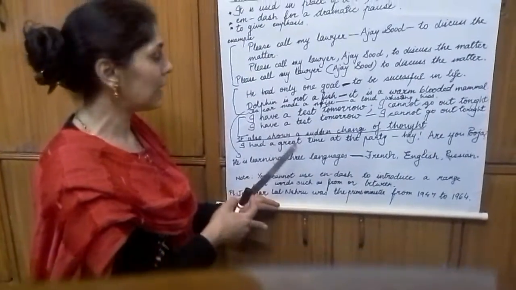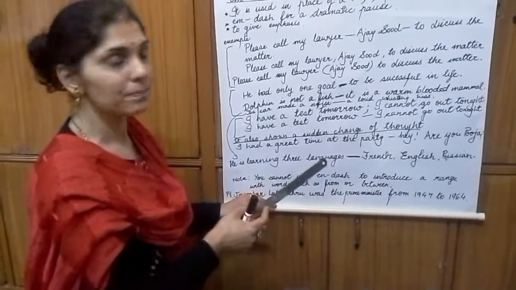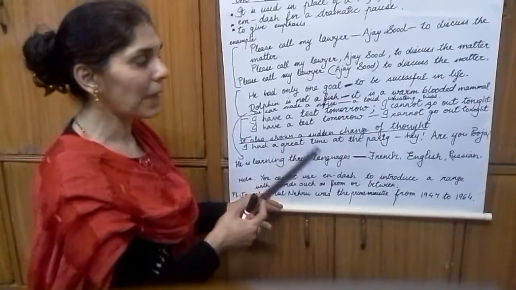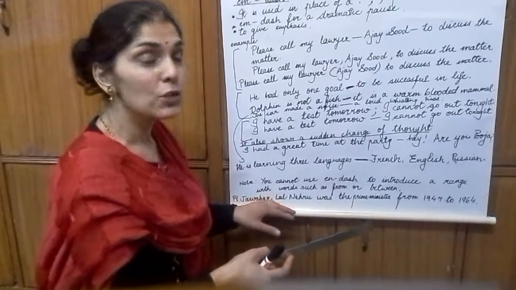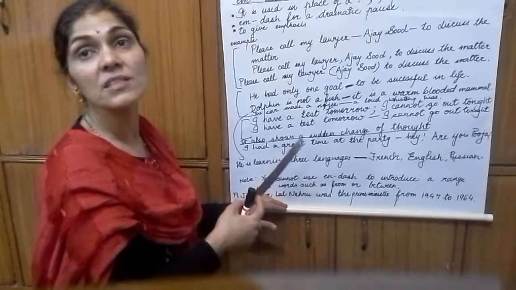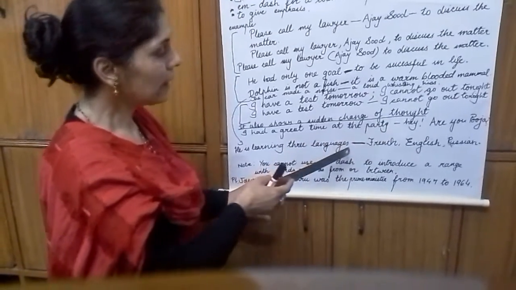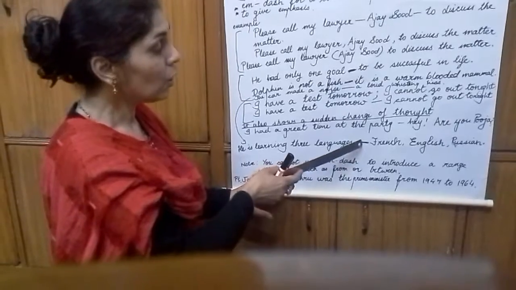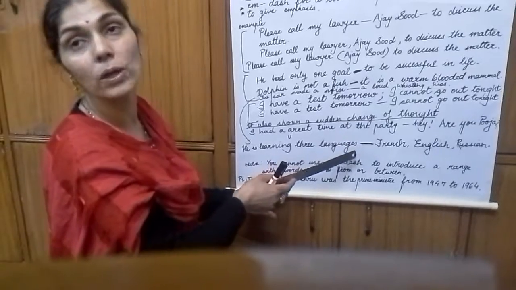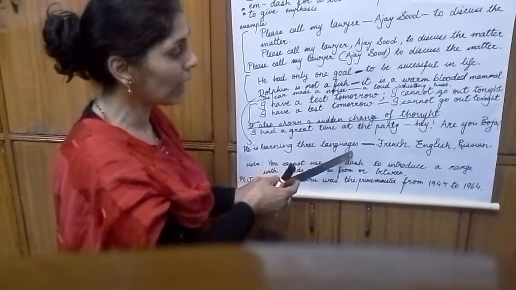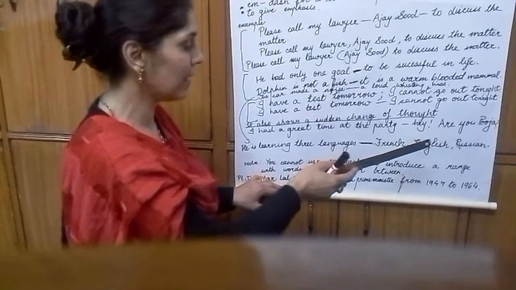Now I am telling you the other use of an em dash. It shows a sudden change of thought. I had a great time at the party—and then the thought changes and you're saying, hey, are you Pooja? So if you want to show a sudden change in your writing, then you can use an em dash. Here I have written this example where the em dash replaces a colon. Like, he is learning 3 languages. In place of the colon, you have used an em dash: French, English and Russian.